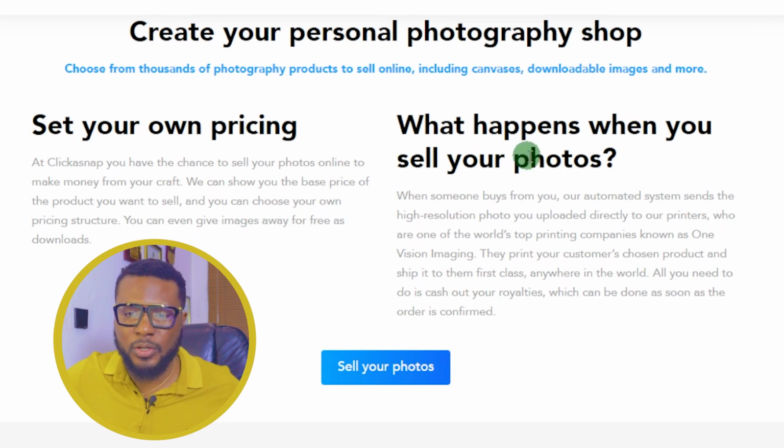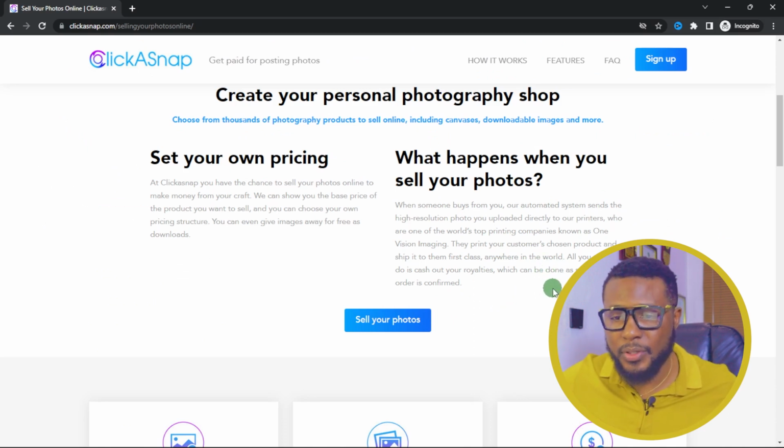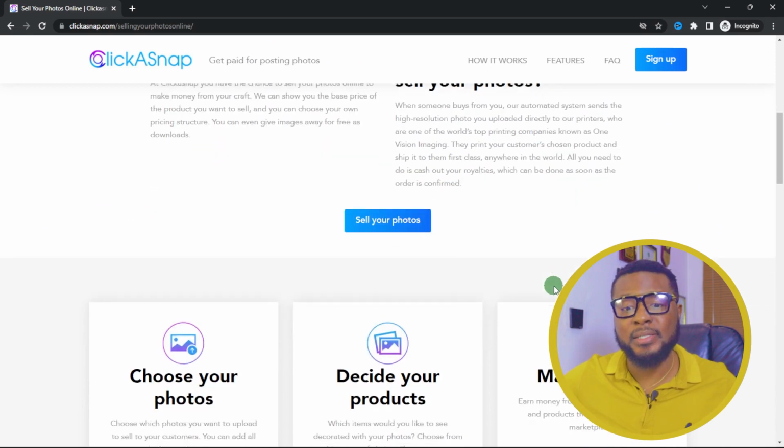What happens when you sell your pictures? When someone buys from you, our automated system sends the high resolution photo you uploaded directly to our printers, who are one of the world's top printing companies known as One Vision Imaging. They print your customer's choice of product and ship it to them first class anywhere in the world. All you need to do is cash out your royalties, which can be done as soon as the order is confirmed.